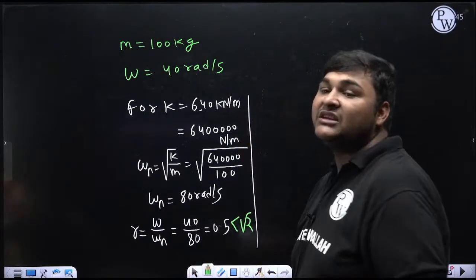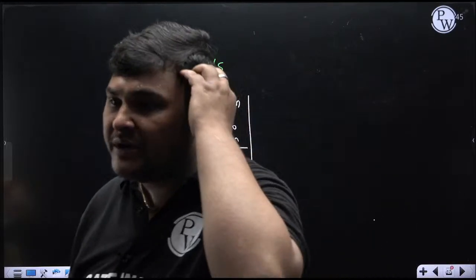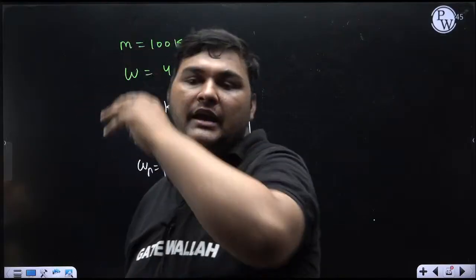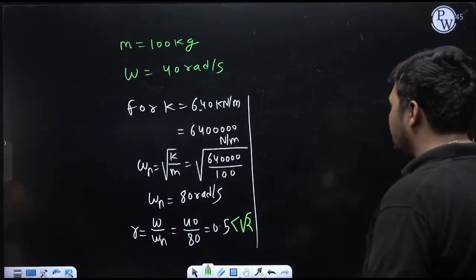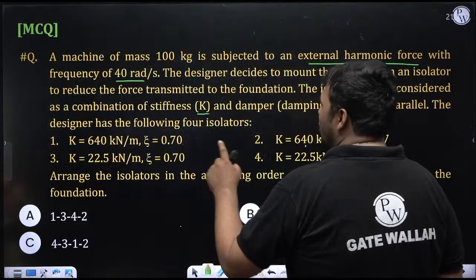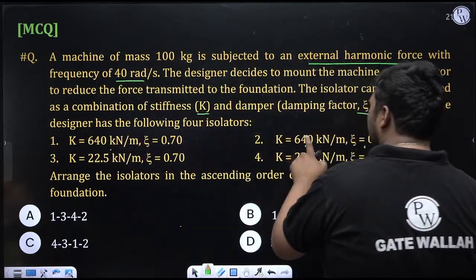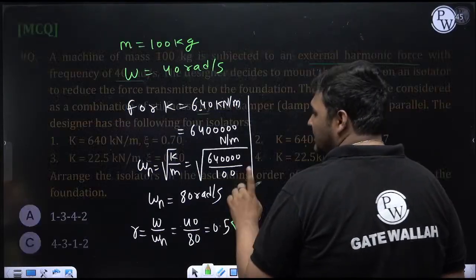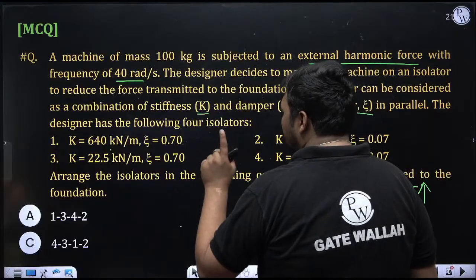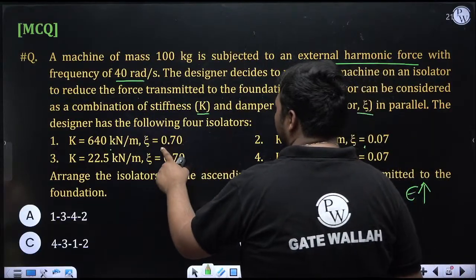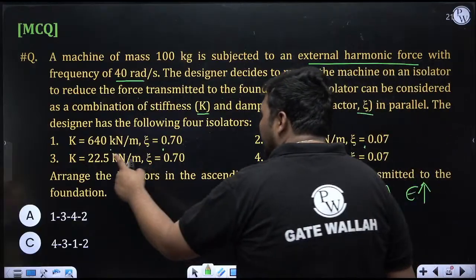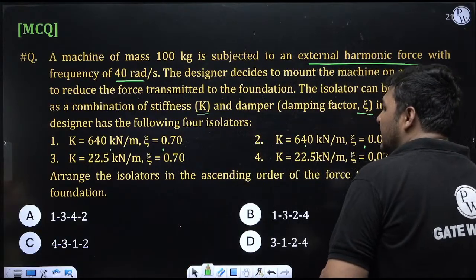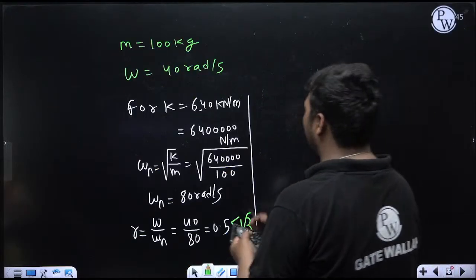If r is less than root 2, epsilon will always be greater than 1, but that I will discuss later. So you can see two values of r are given. When k is 640, r is 0.5. This is the first value, and for this value of r, we have to discuss two cases: when zeta is 0.7 and when zeta is 0.07. But one more value of k is given, in case 3 and case 4, k is also 22.5 kilonewton per meter.